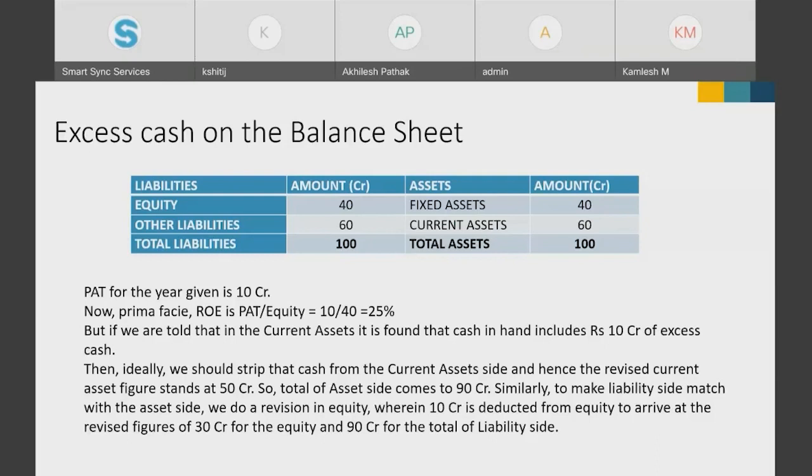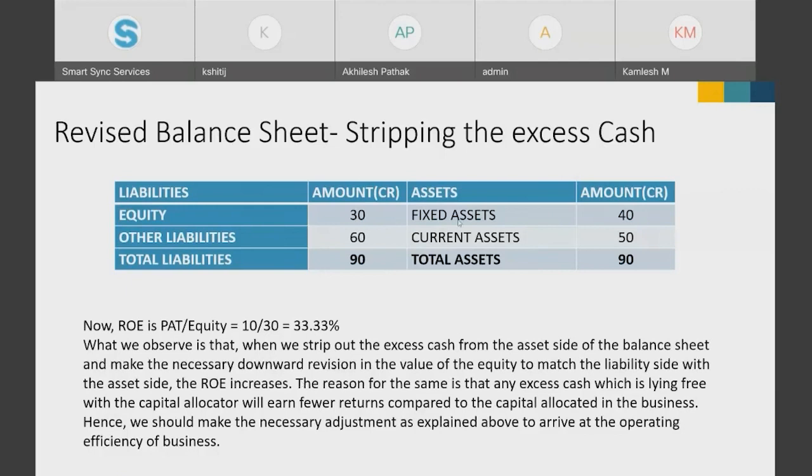So for that, we need to take this out, and our equity reduces by 10 crore. So it becomes 30, and since this cash was not needed in the business, our PAT remains the same. So when you divide 10 by 30, of course, the ROE, which was earlier 25%, now becomes 33%. Right?